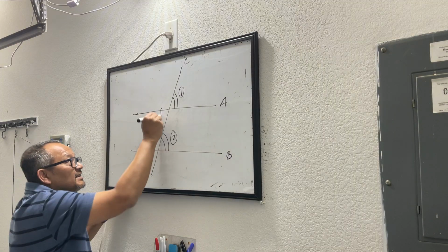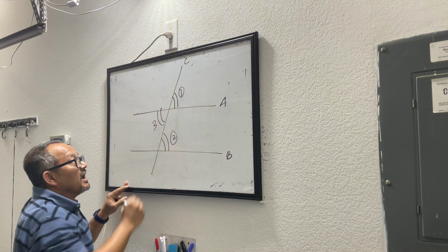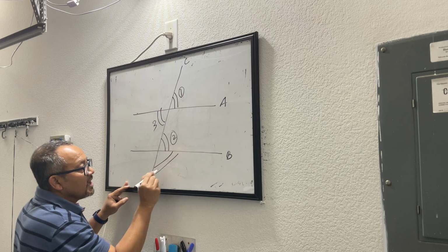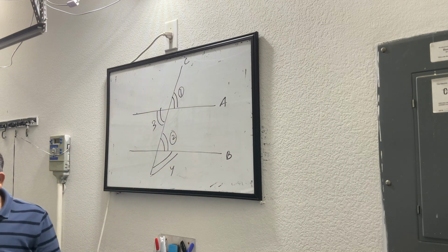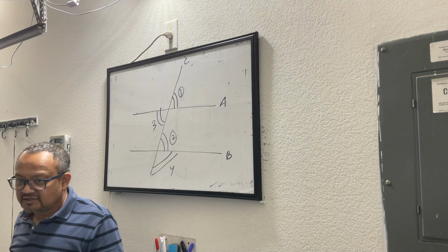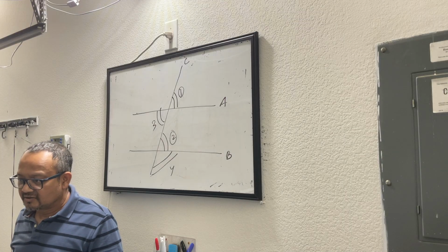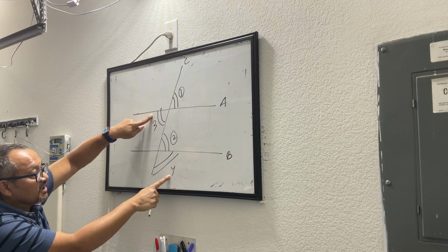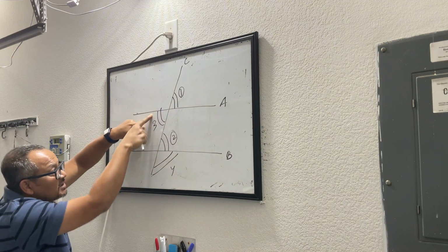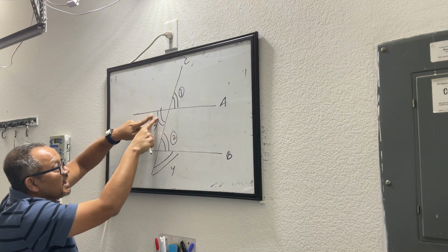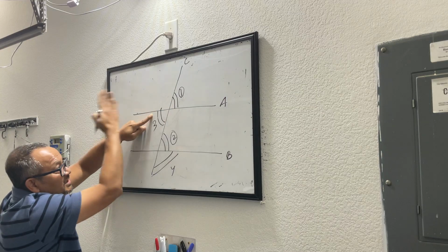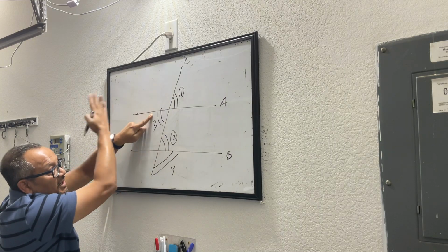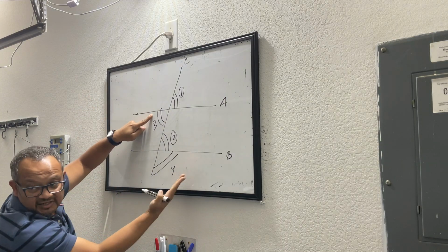If I say angle 3 and angle 4 are corresponding angles, you will say I will change my teacher, this teacher is teaching me the wrong thing. Angles 3 and 4 are not corresponding because there is nothing common here. This one is on this side of the intersecting line and this one is on the other side.